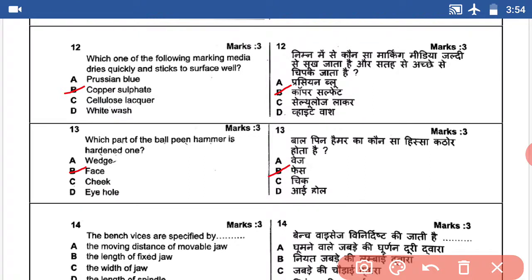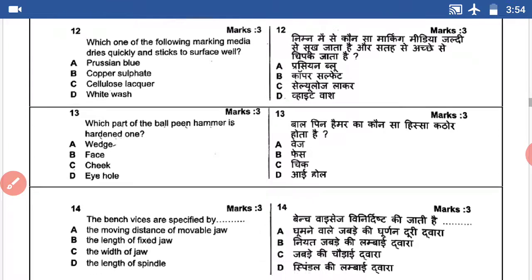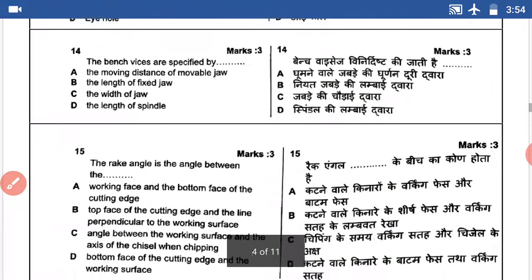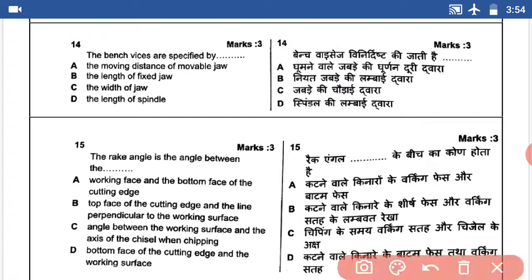Question number 14. The pipe vices are specified by dash. Width of the jaw. This question's answer is C.